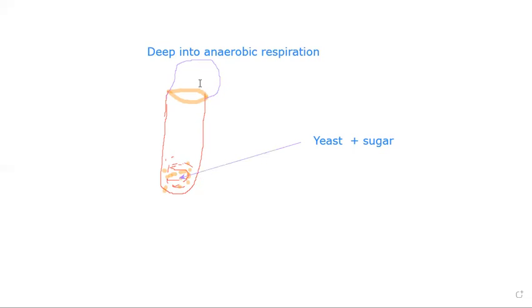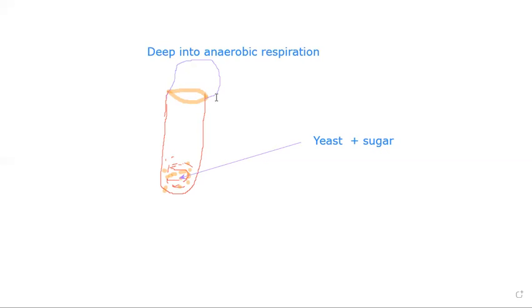Why? Because yeast is reacting, so it's forming carbon dioxide. Yeast is respiring. Yeast will respire using the sugars, and once the yeast respires, it will be producing carbon dioxide. So this balloon will start to inflate. Correct? Now, if we want to determine which type of respiration the yeast is doing, aerobic or anaerobic?